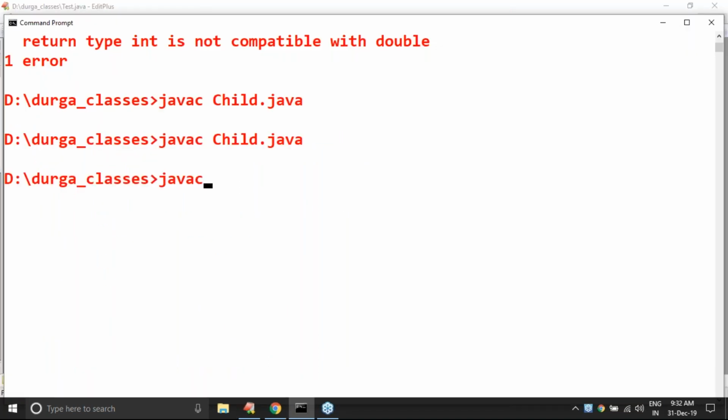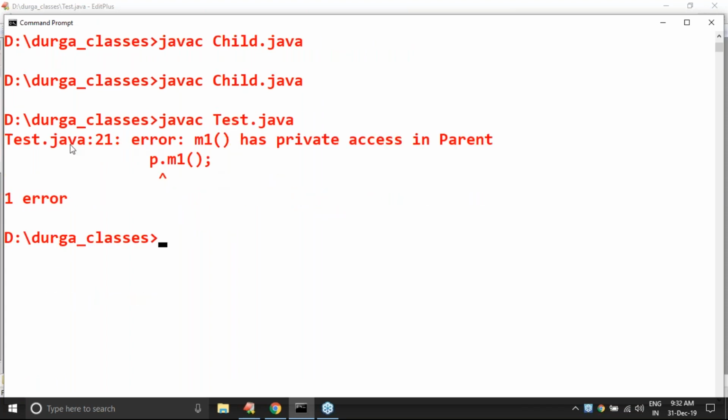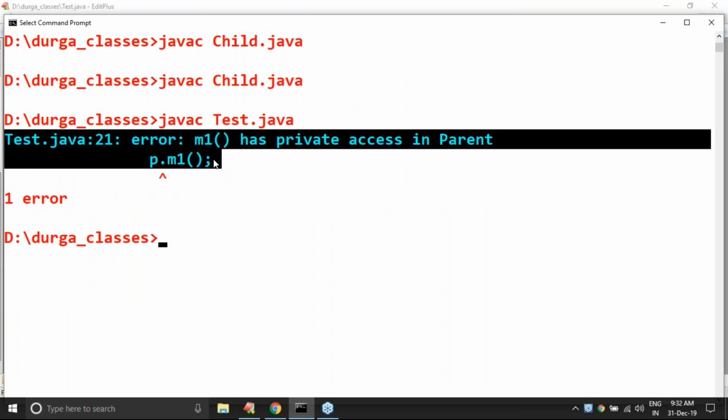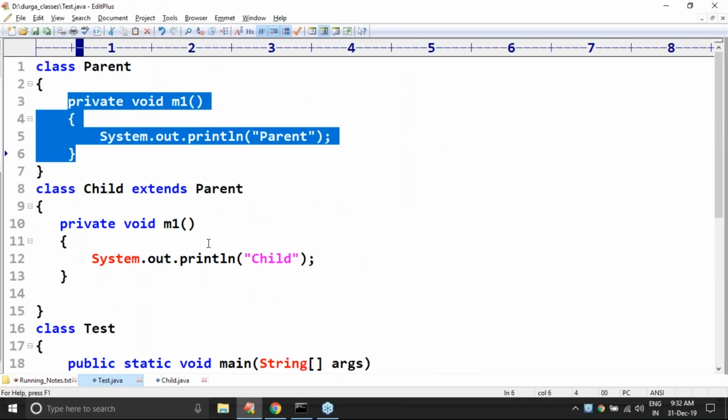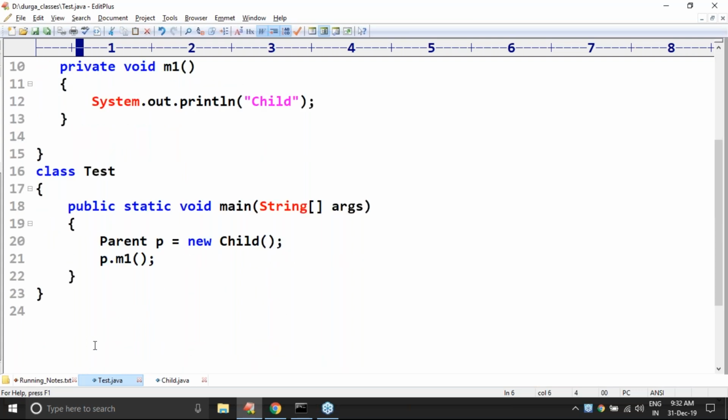Sorry, not this code, sir. javac Test.java. Immediately we are going to get a compile time error saying M1 has private access in Parent. A bit more clarity has come. Some people may have doubts, sir.